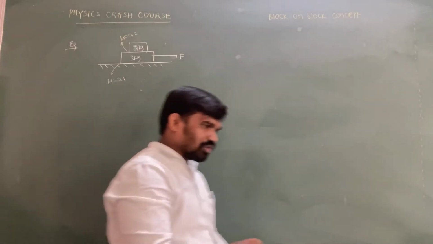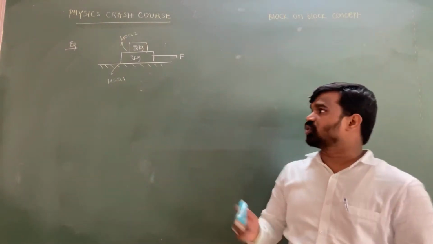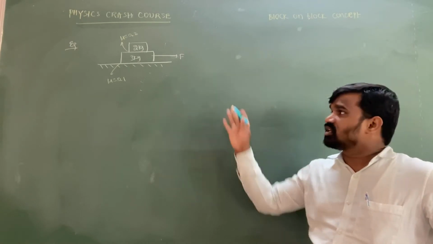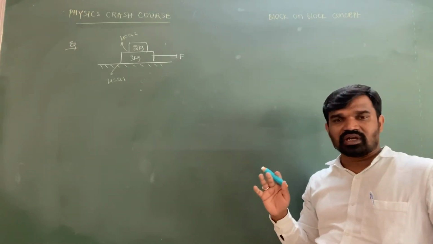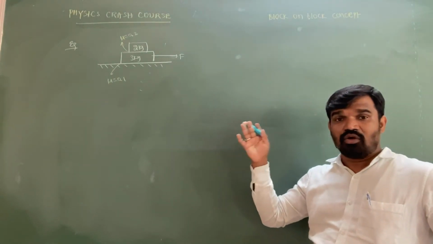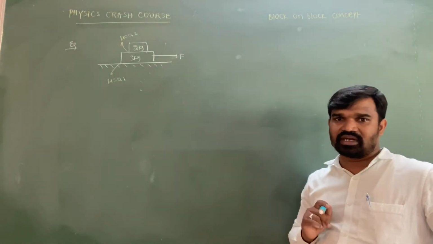Now there might be a question: determine the condition so that the maximum force is permissible for which both the blocks are going to move with a common acceleration, or else upon which condition both the blocks are going to get different accelerations.